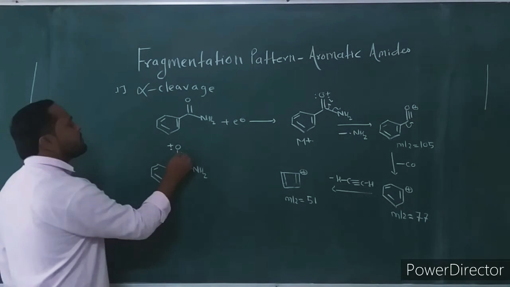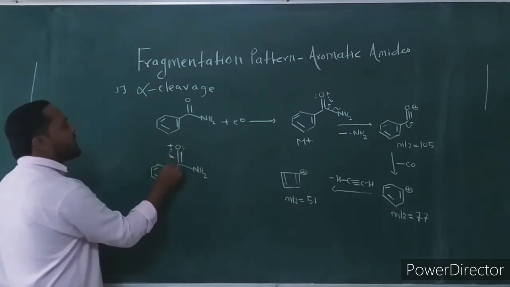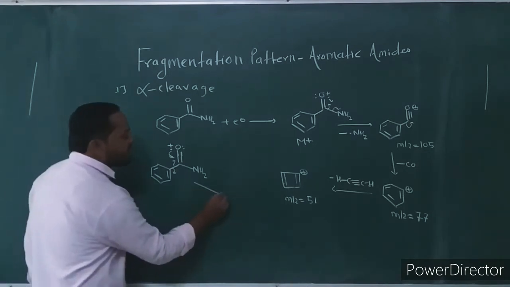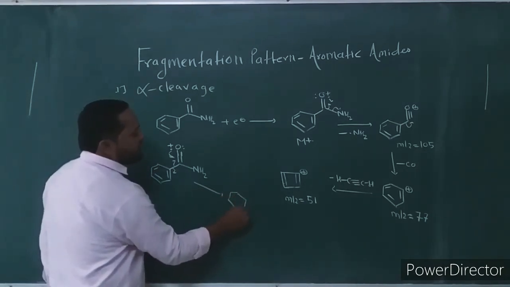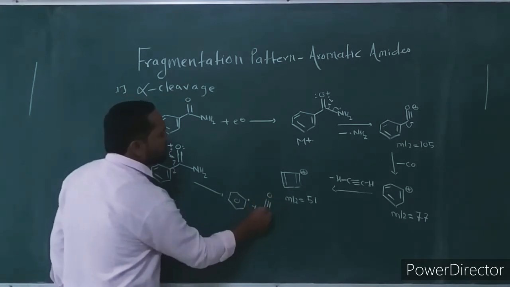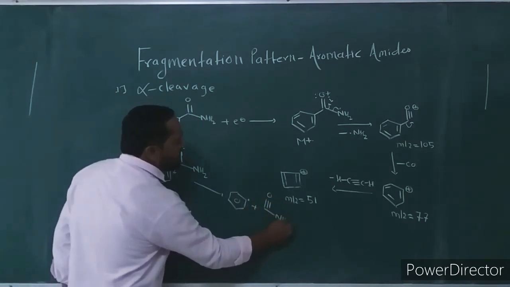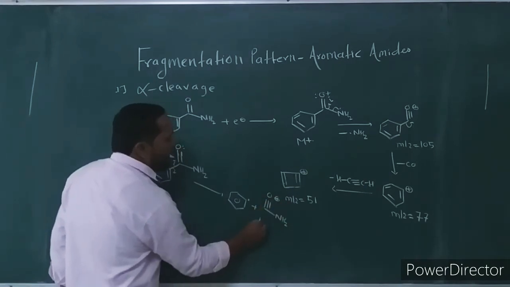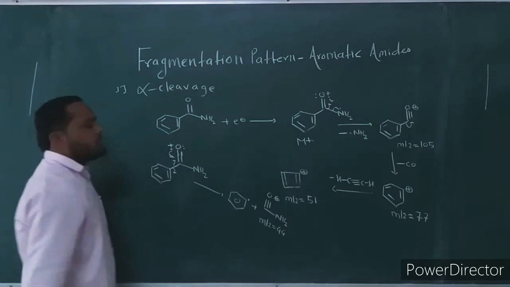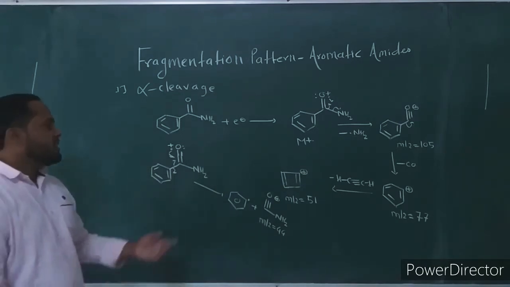In another alpha cleavage, consider that after the formation of this molecular ion, there is loss of the phenyl ring. This aromatic ring is eliminated as a radical and there is formation of this acylium ion at mass to charge ratio 44. This is the other alpha cleavage.